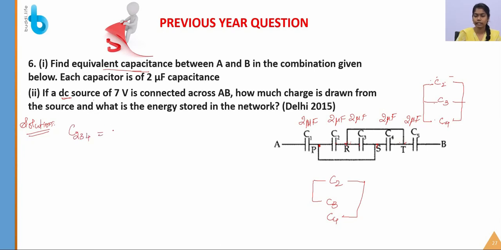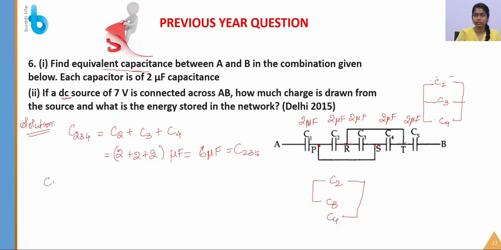For this, it is a parallel. So what is the parallel formula? We have to add the individual capacitances, which is C2 plus C3 plus C4. C2 is 2 and C3 is also 2, so 2 plus 2 plus 2, which is commonly taken as microfarad. So what is the answer? 6 microfarad. So this is the answer for C2, C3, C4.